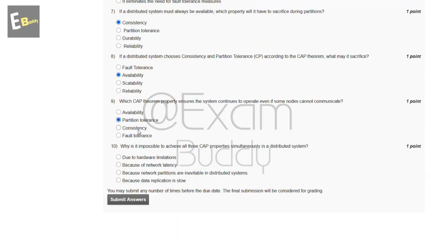Now the 10th question is, why is it impossible to achieve all three CAP properties simultaneously in a distributed system? These are the options, and the answer of our 10th question is C, because network partitions are inevitable in distributed systems. Now submit your answer.